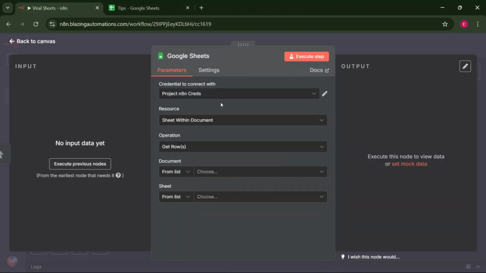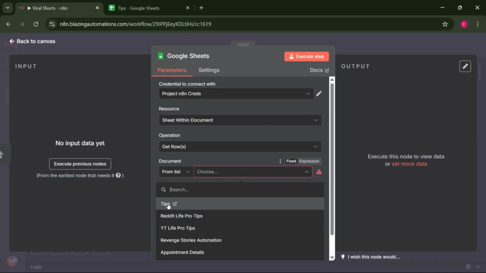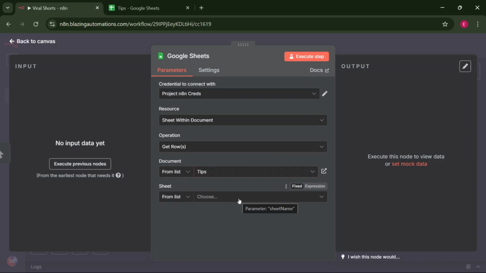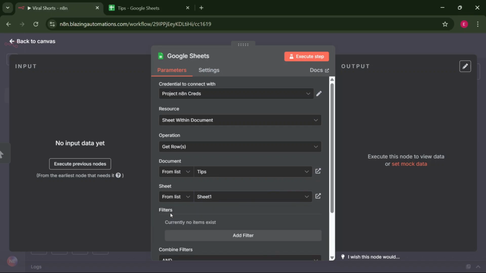So if your credentials have connected successfully, if you have followed the steps in the video that I just showed you, all you have to do is click here, and as you can see, the newly created Google Sheet is appearing here. Click on that, and now let's select the sheet, which is just sheet 1 because that's the only sheet that's available in there, and select that too.